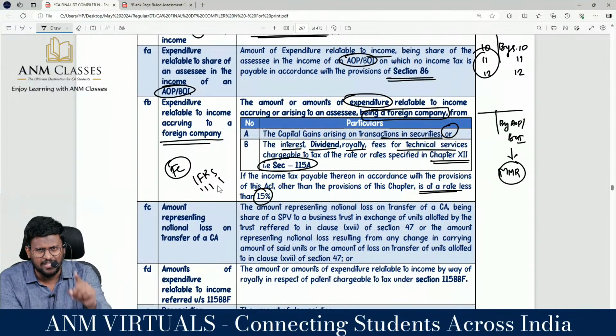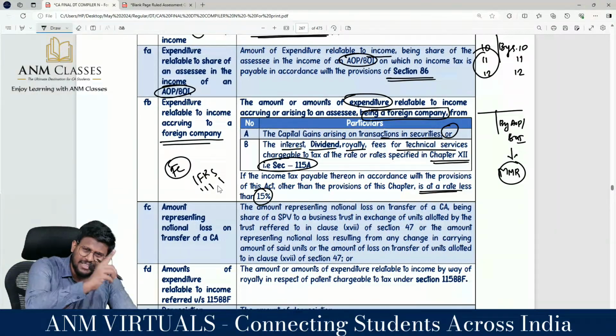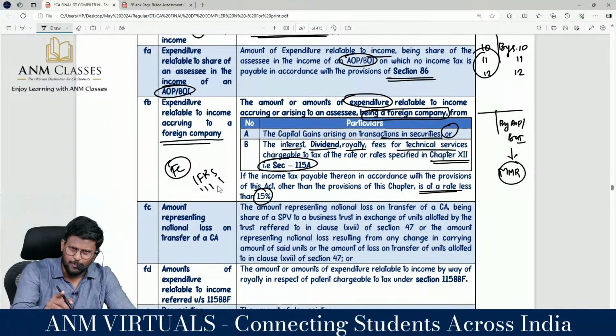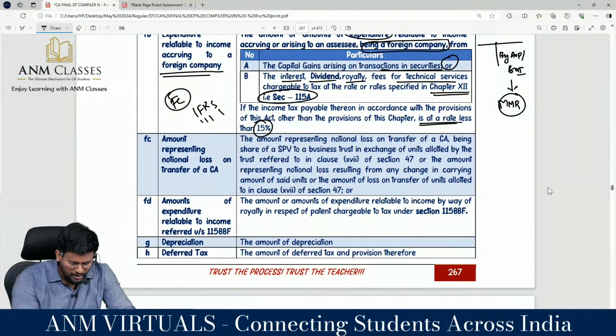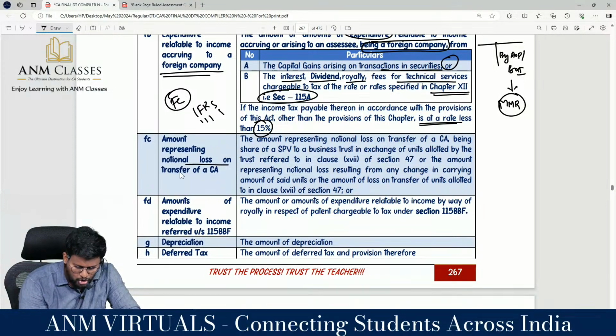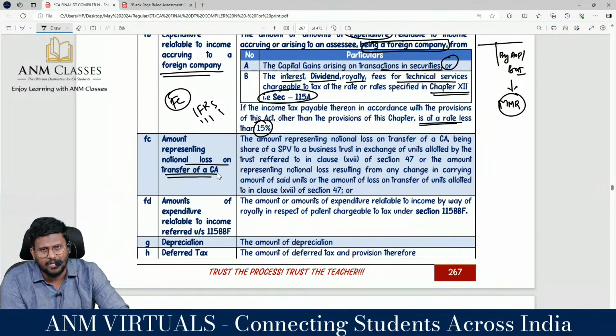Why are you again suffering MAT on that? So, we will exclude that. Since we are excluding that income, corresponding expenses debited to P&L account should also be added back. Brilliant to the core. The next one, amount representing notional loss on transfer of a capital asset.